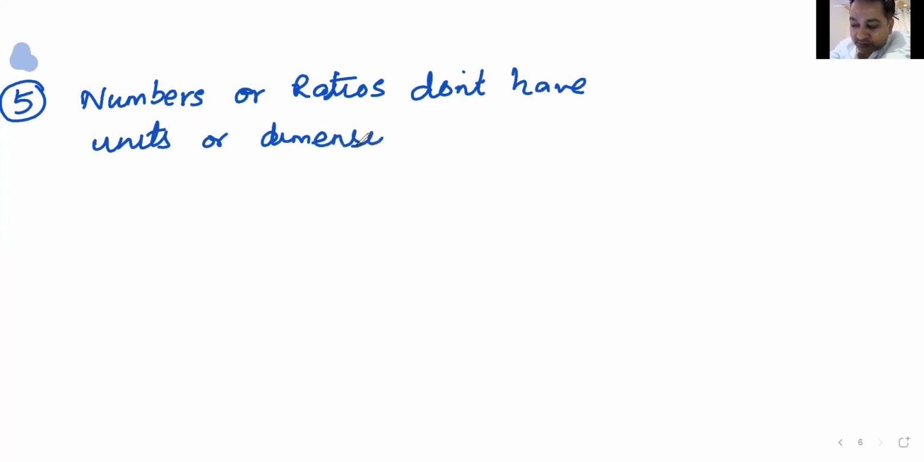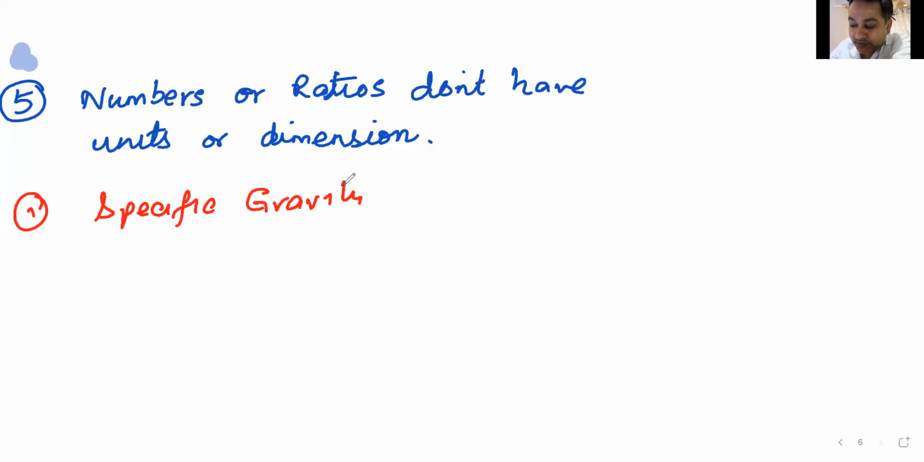So whenever you come across number or ratios, it does not have a unit. It's only a number. Am I clear with this? Example of such quantities which are only ratios or numbers. We had discussed some quantities last class. Someone told me some very, very new and interesting physical quantities. I gave you the example of specific gravity or relative density.